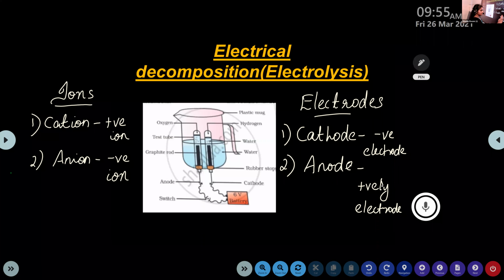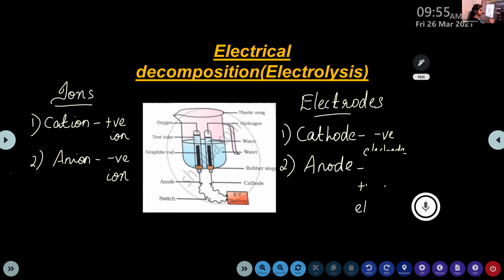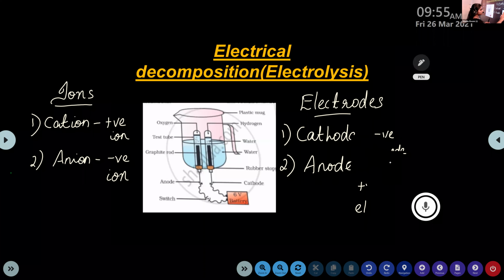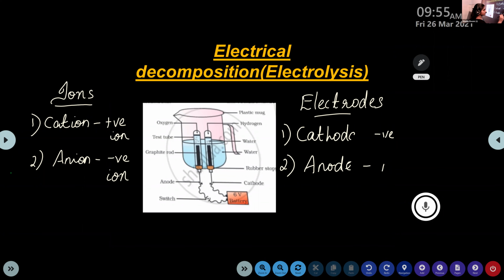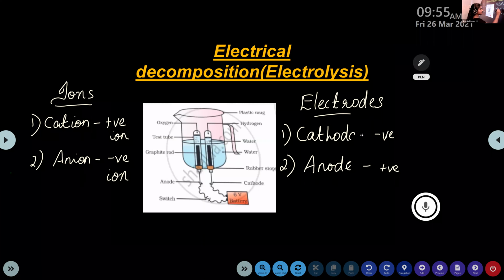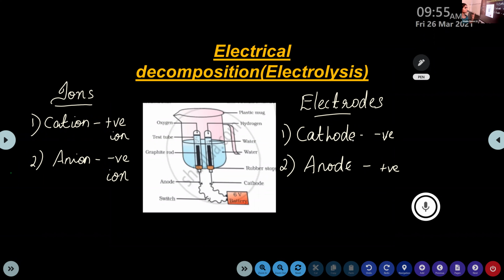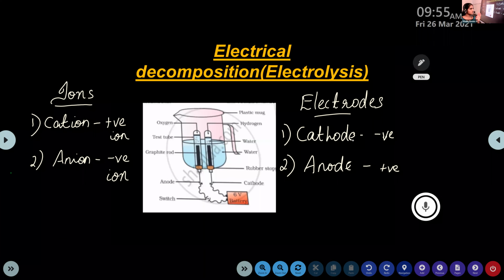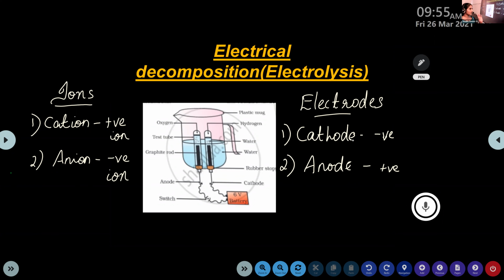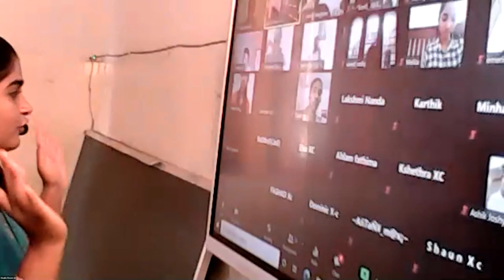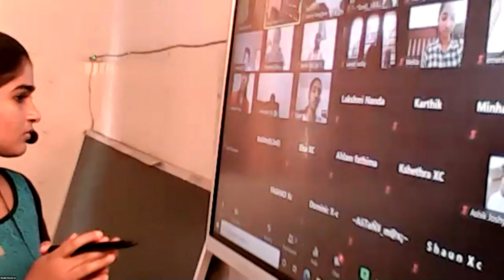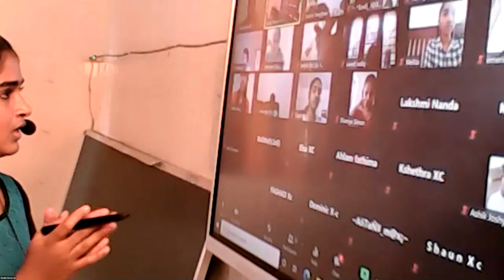This is clear. Okay, so you have to remember these two concepts. It's entirely different from the previous thing. That means ions: cation is the positively charged ion, anion is the negatively charged ion. But in the case of electrodes, anode is the positively charged electrode, cathode is the negatively charged electrode. This is clear for you? Yes or no?